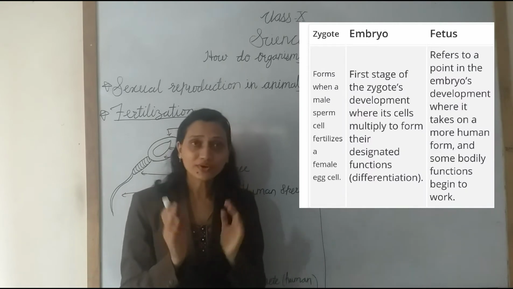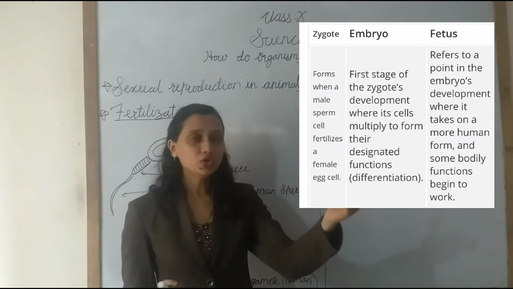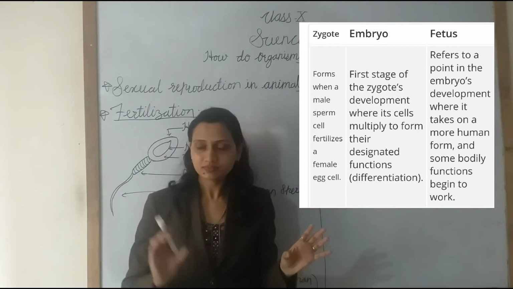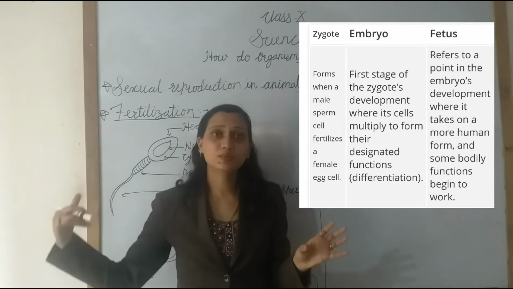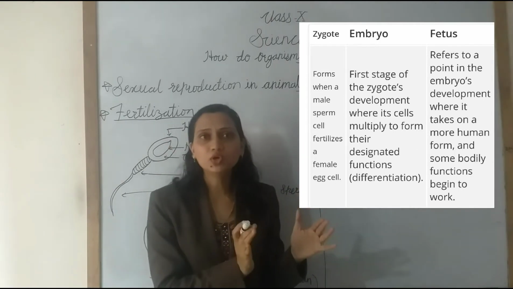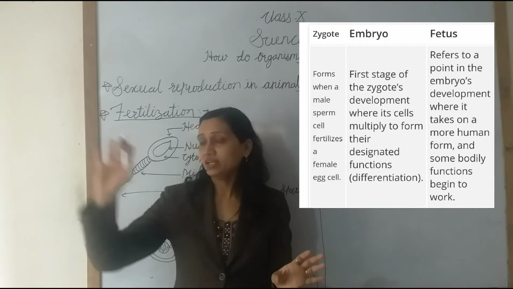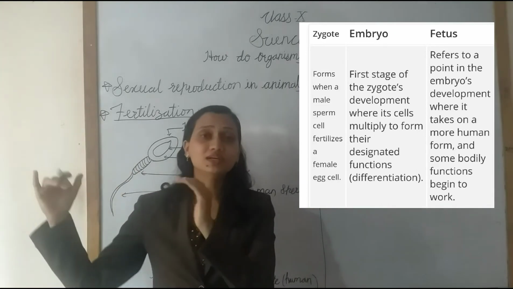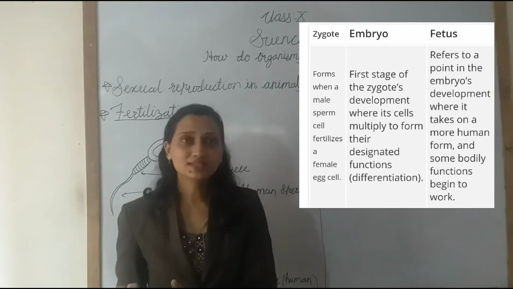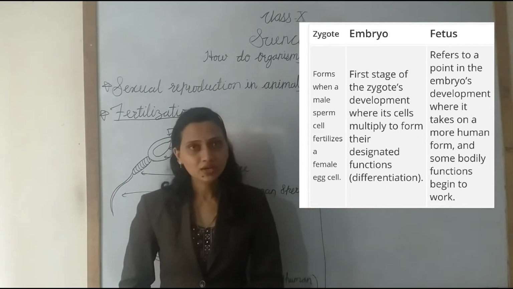Understand? It is an important question. What is the difference between embryo and fetus? Embryo is the early stage of development of the unborn baby, and the fetus is the later stage of development of the unborn baby. In the embryo, body organs are not identified, but in the fetus, the body organs are clearly identified, meaning which is the nose, which are the eyes, which is the hand. Understand? It is the most important question. Write the difference between the embryo and the fetus.